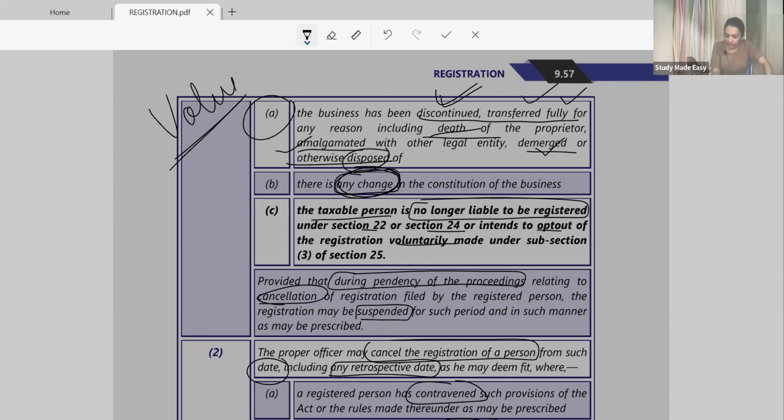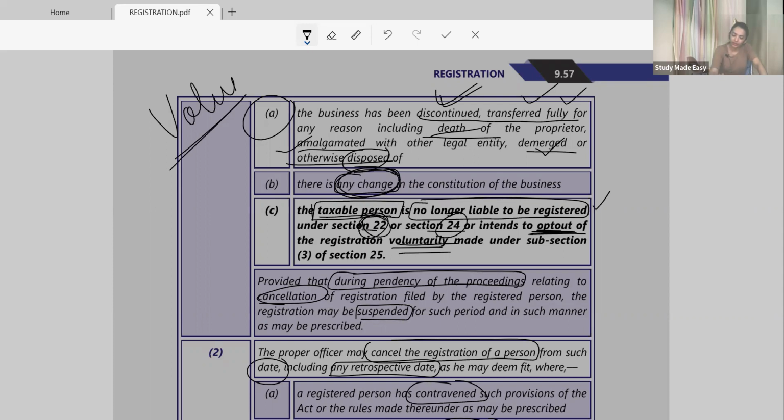Now the wording used is taxable person, it's not registered person. The taxable person is no longer liable to get registered under section 22. Section 22 was the threshold one, and 24 is the compulsory one. Or he himself opted out because he does not want to continue with voluntary registration. When he himself thinks 22 is gone, why is it gone? Previously it was only 20 lakh as the threshold limit for goods also, but now the limit for goods has changed to 40 lakh. Now he is not liable to get registered under section 22.